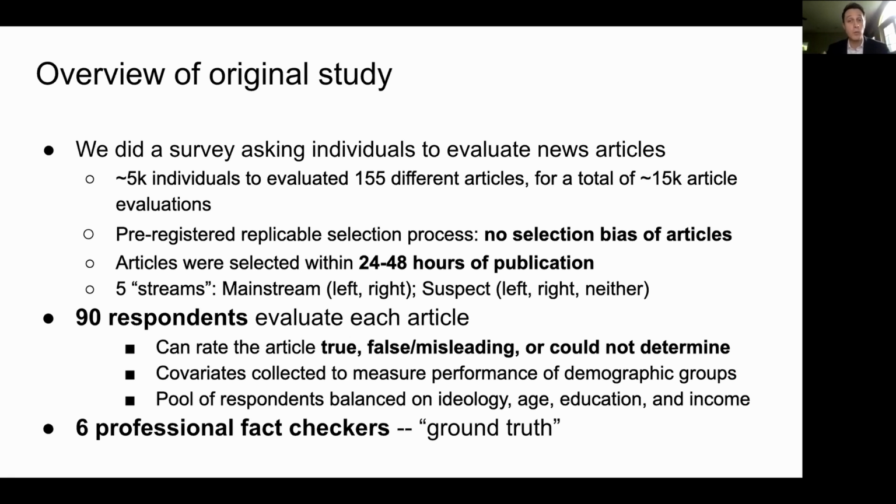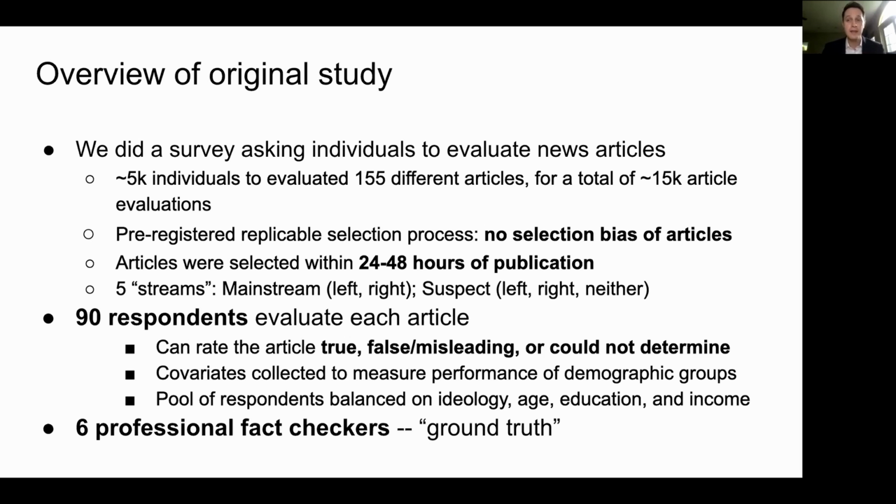When we send those articles out, we don't actually know the veracity of those articles. We're just sourcing articles from mainstream news sources and from some suspect news sources known to publish both true and fake news. We also wanted to make sure we had balanced sources of news. So we are sourcing from left-wing mainstream sources and right-wing mainstream sources, as well as suspect sources that are left, right, and then a bunch of sources that are actually neither. They're not easy to identify politically, so we call those neither. We source 1 article from each of these 5 streams: 1 mainstream left, 1 mainstream right, 1 suspect left, 1 suspect right, and 1 suspect unclear.